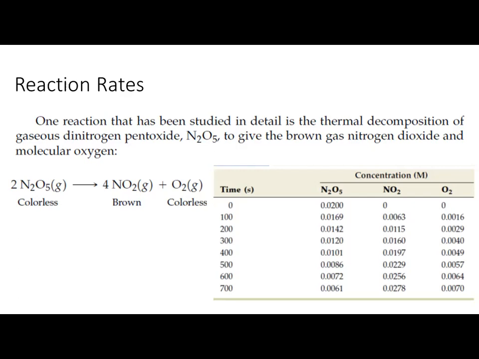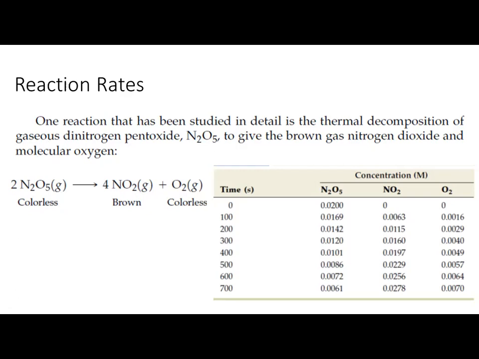Very simple, because the dinitrogen pentoxide is the reactant, and when the reaction starts, it will be converted into nitrogen dioxide and oxygen. The concentration of dinitrogen pentoxide is going to decrease, and of course the products are going to increase. This is the same behavior for all types of reaction. The reactants are going to decrease and there is the formation of the product if there is a chemical reaction.